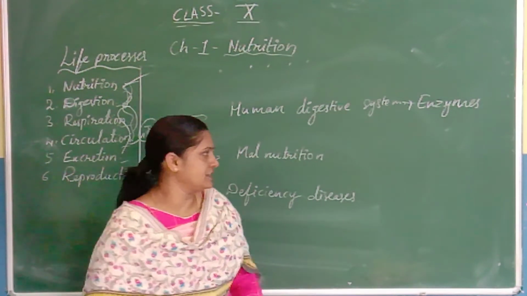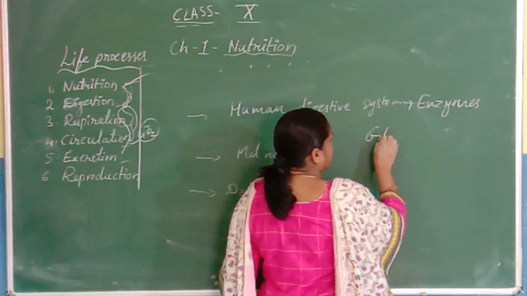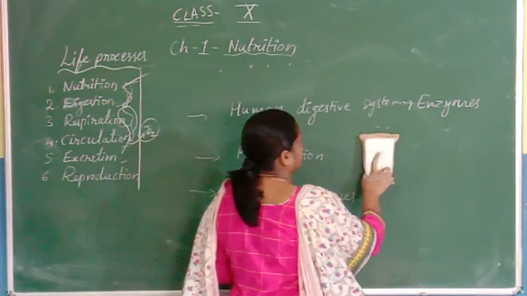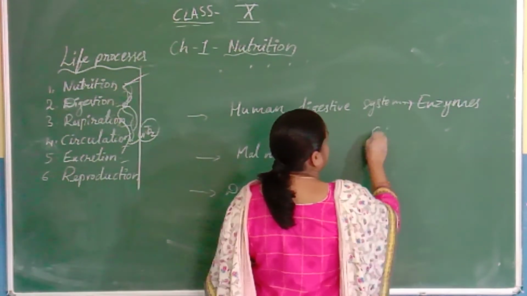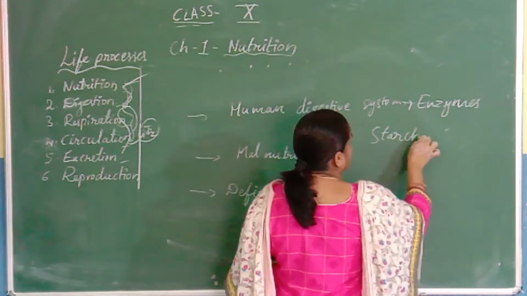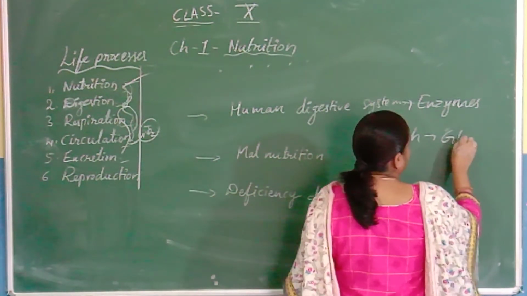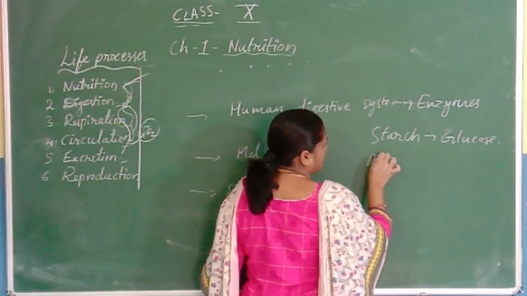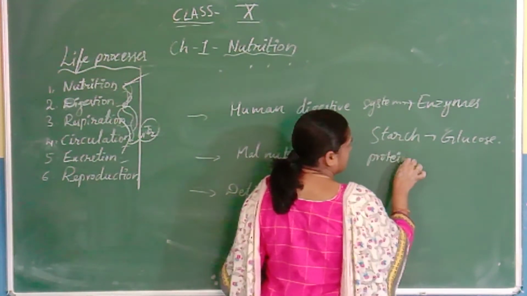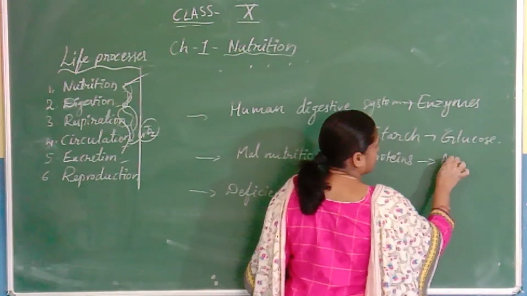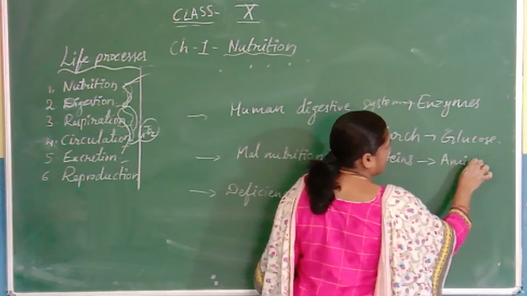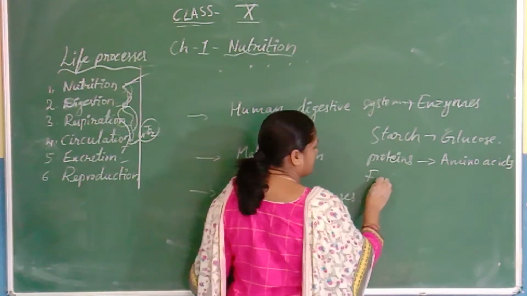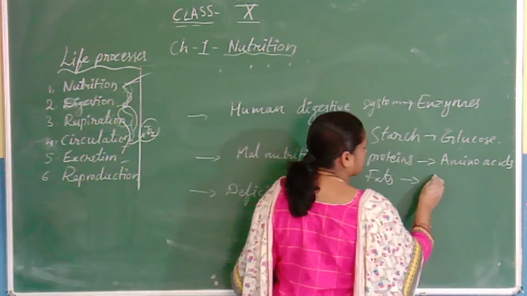So, with the help of enzymes and the digestive system, the complete digestion occurs, and the complex molecules are converted into simple nutrients. After the digestion process, starch is converted into glucose, proteins are converted into amino acids, and fats are converted into fatty acids.